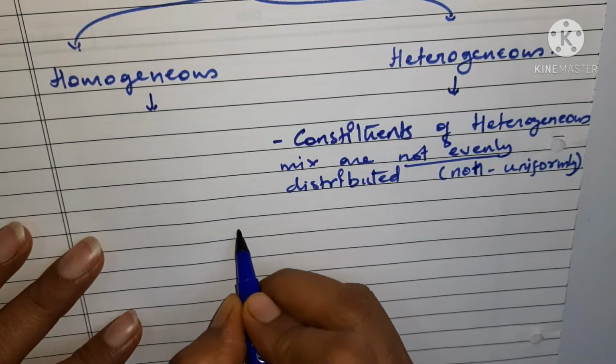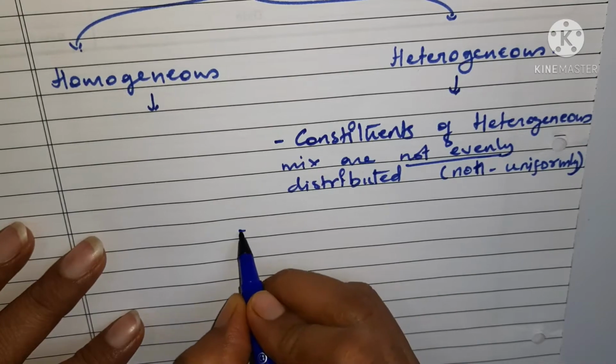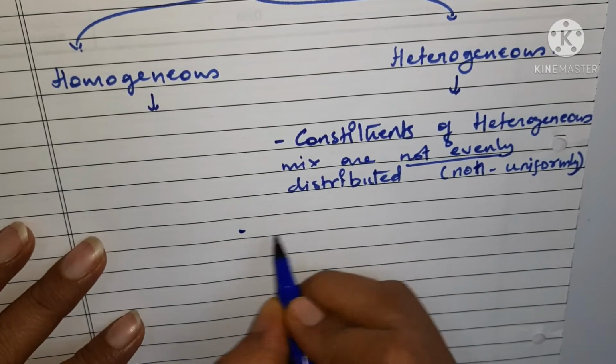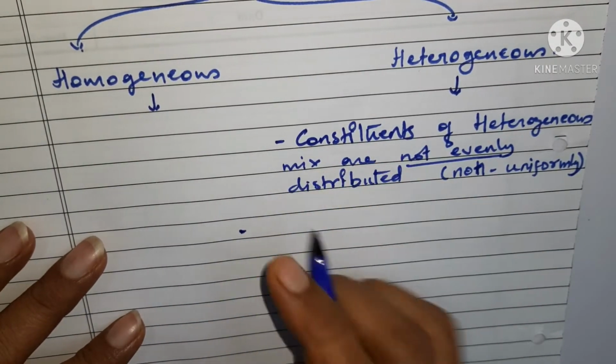The next point is that all the constituents can be seen with a microscope. We can see separate constituents in this case.